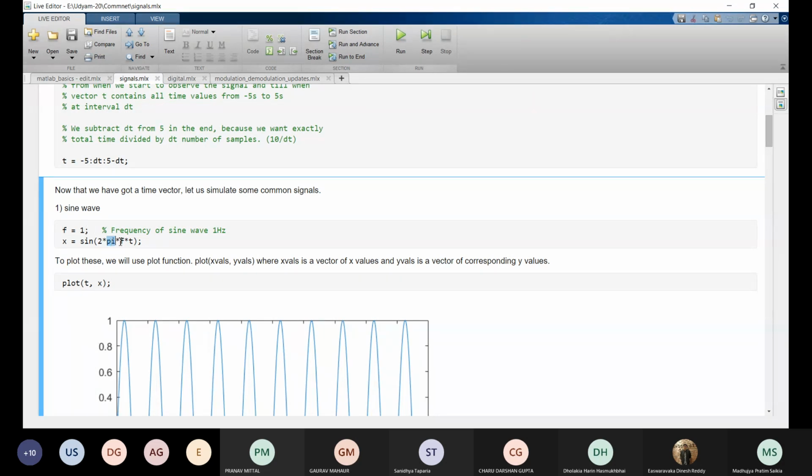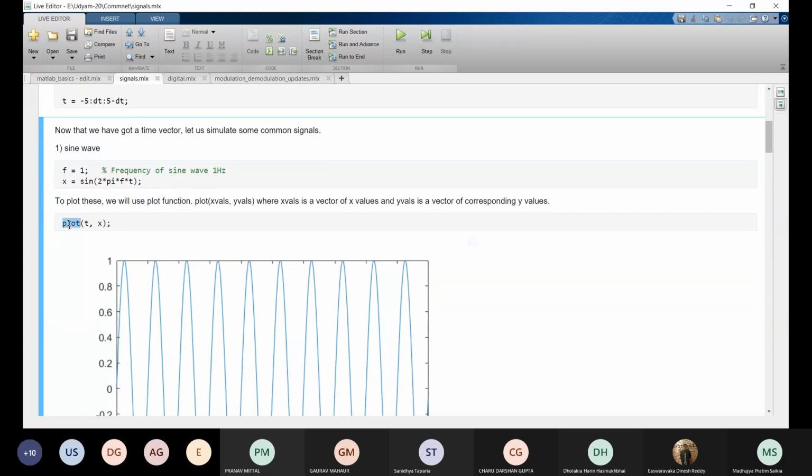We can write the value of pi by using pi, and MATLAB will understand that this is pi, 3.14 and so on. So 2 pi ft. Now x is a function which is sine of 2 pi ft.